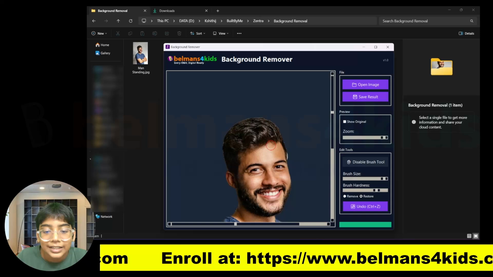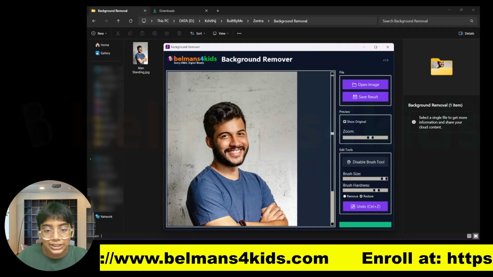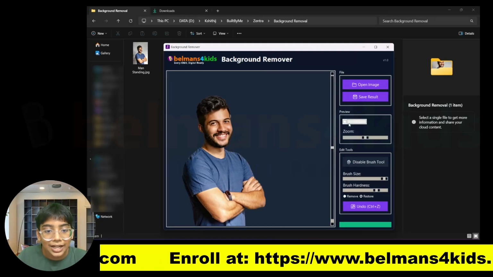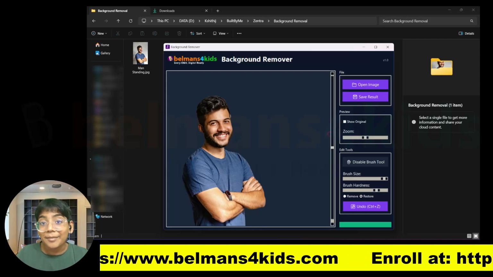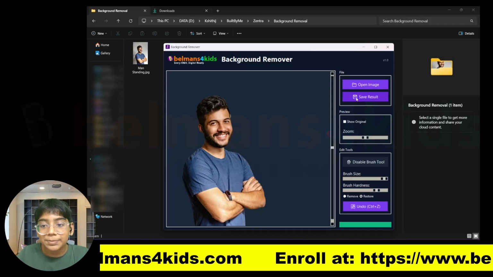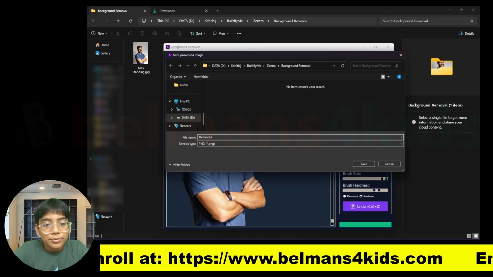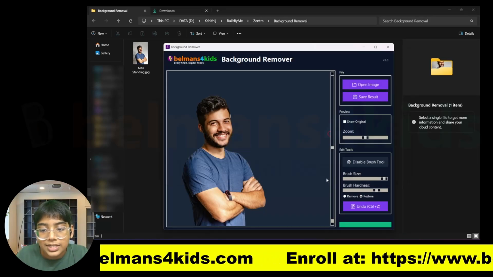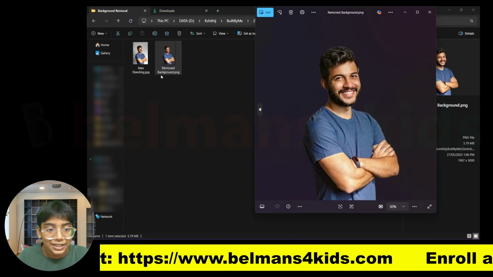And now you can even refer to the original and before just like this. You can see I can zoom out and then I can see the original and the after. It's a very nice background removal, right? And when I'm happy with the background removal, I can just press on save result, and then I can just name it removed background, let's say, and then press on save. And now you can see the exported file has come over here with the name remove background.